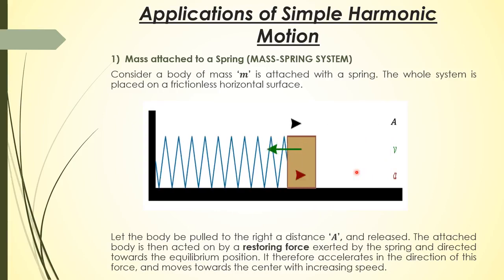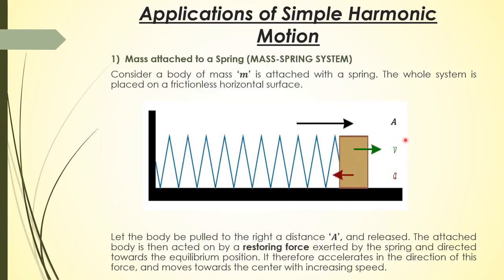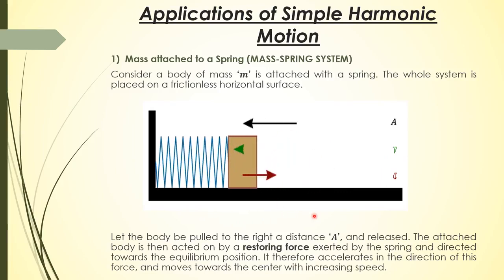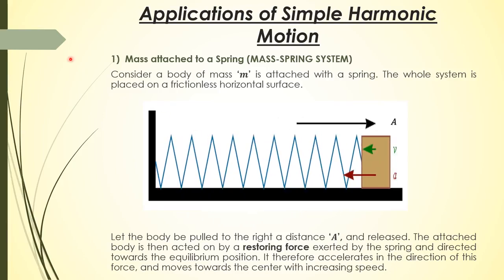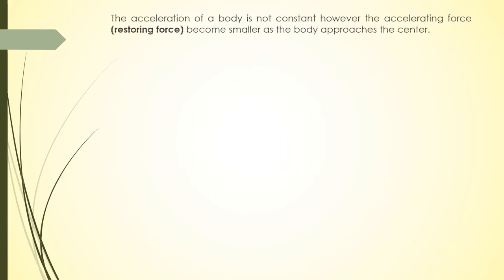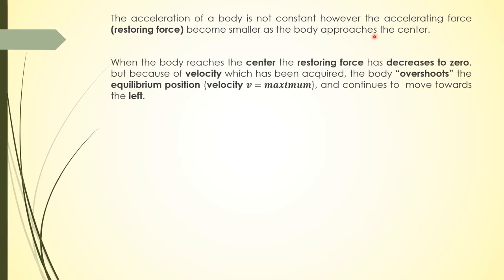Because of that, the body accelerates towards the mean position, and meanwhile the velocity of this block or body increases. The acceleration of the body is not constant. However, the accelerating force, which is the restoring force, becomes smaller as the body approaches the center, as the purpose of restoring force is to restore the body towards equilibrium position. So when the body is approaching the equilibrium position, the restoring force decreases to zero. So at equilibrium position or at the center, the restoring force has decreased to zero.